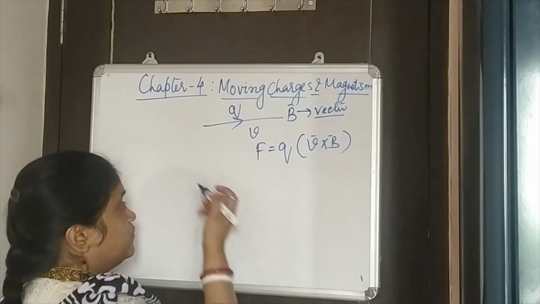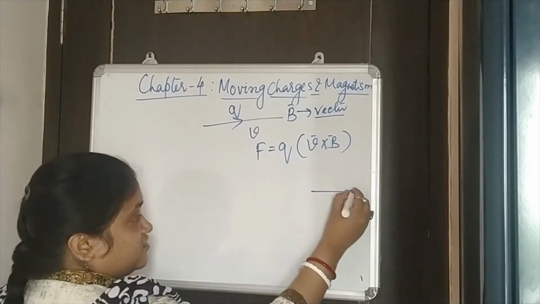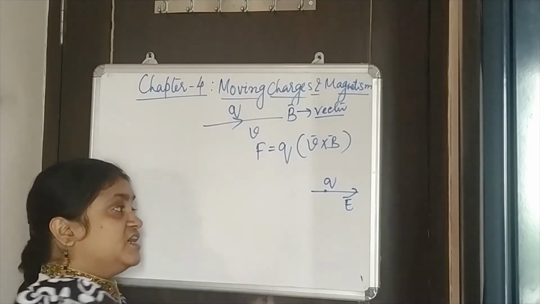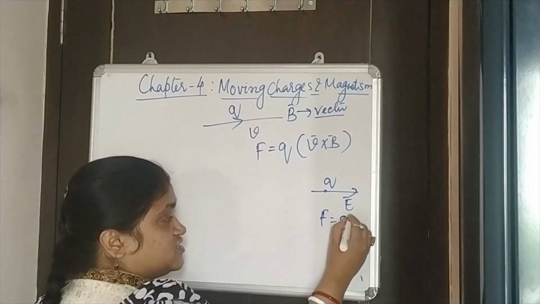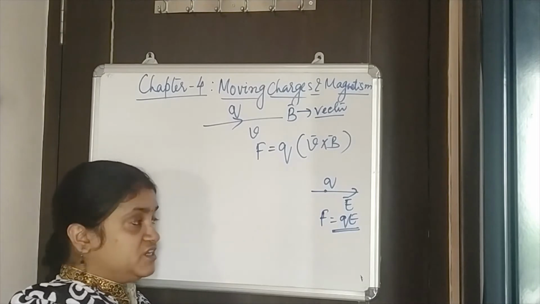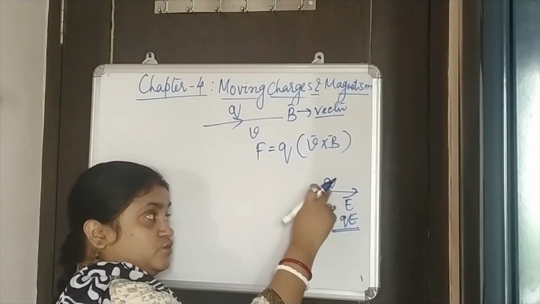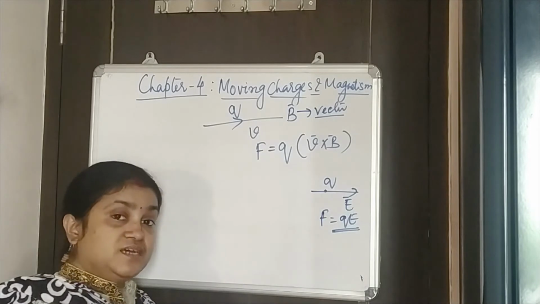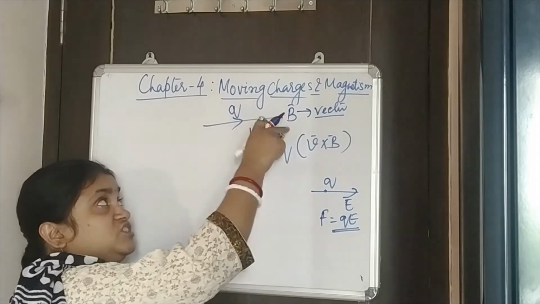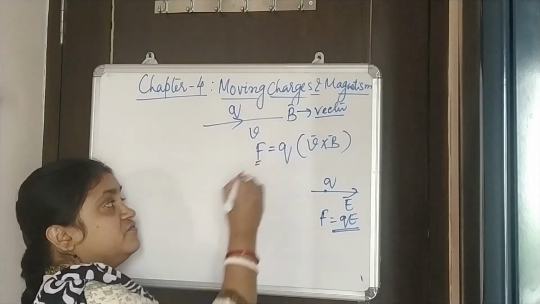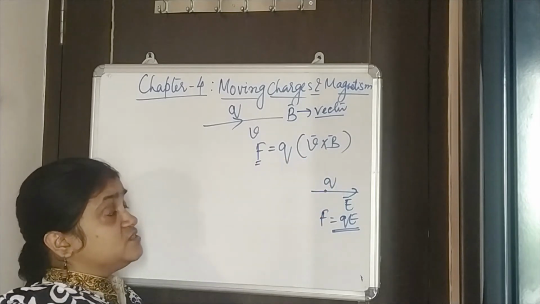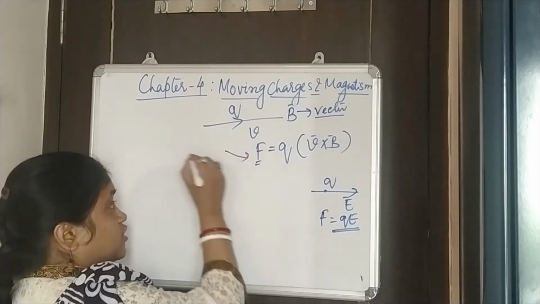As we already know, for a static charge, if we keep a static charge Q inside an electric field E, it will feel a force which is Q into E. This is the static electric force that we have already learned. In the same way, if a magnetic field is there through which a charge is moving, it will feel a magnetic force given by this, and this is also named the Lorentz force.